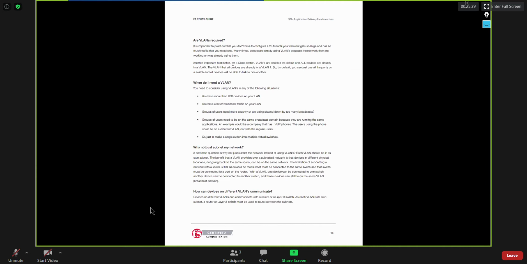So that's that piece. And basically one VLAN is equal to one virtual switch. So let's say you have a physical switch and you want to divide your physical switch into multiple virtual switches, which means that you can go ahead and create multiple VLANs. So one VLAN is equal to one virtual switch. That's it.